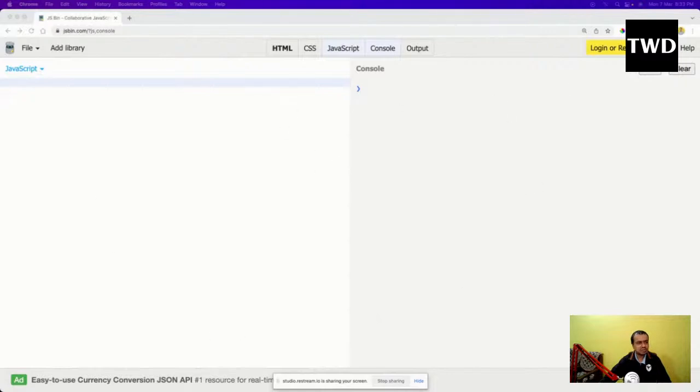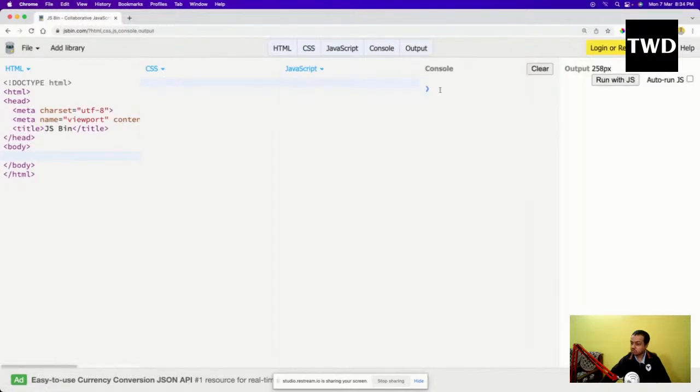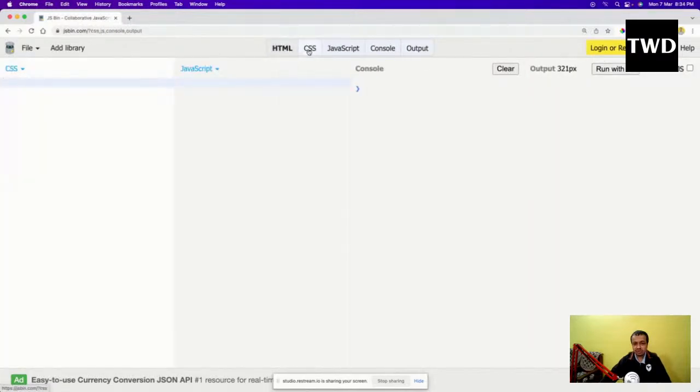What I have opened is something known as JSBin, which is an online editor in which you can do everything. You can write HTML, CSS, JavaScript, and you can get console and output. But I'm going to use only JavaScript and console. Why? Because JavaScript is a programming language, so all the output you will receive in the console, like the variables we are going to declare.